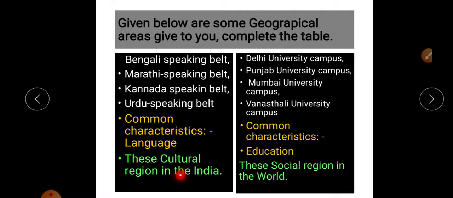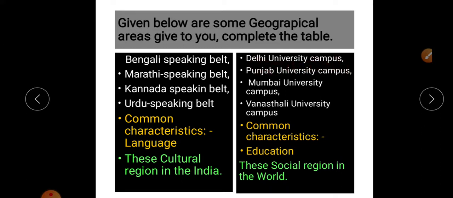So it is also part of a political region. We developed Maharashtra as a state on the basis of Marathi speaking people, then Gujarat on the basis of the Gujarati speaking people region. So it is a part of a political or cultural region in India.